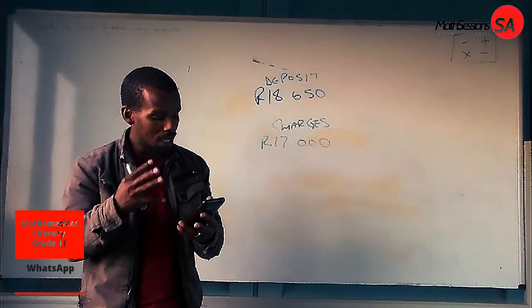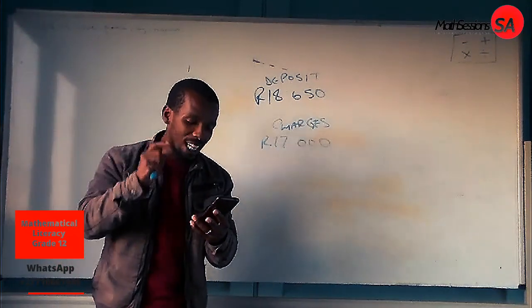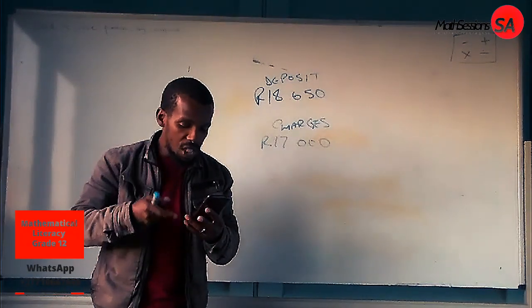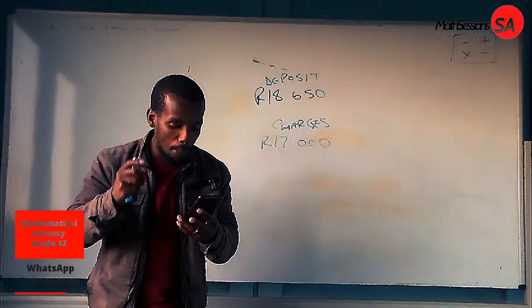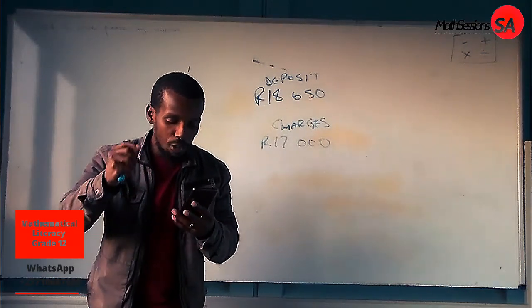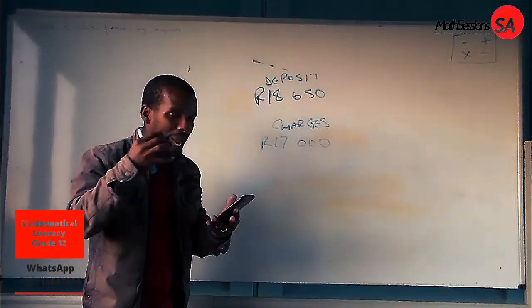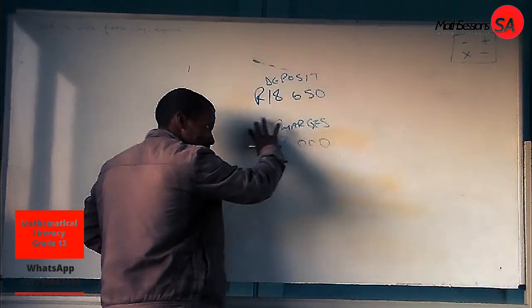Now, what else do they ask us here? The first thing they ask: if Election used company A and damaged the car after being involved in an accident, calculate the amount he would claim back from the security deposit. Meaning, if the car has been damaged, we are speaking about the charges.